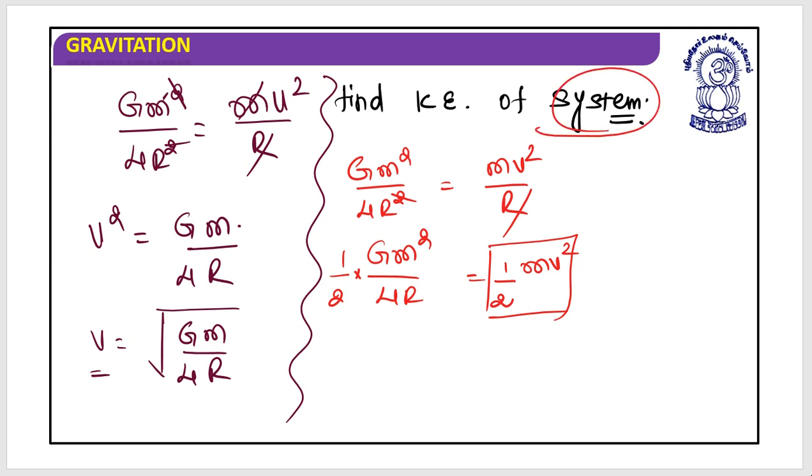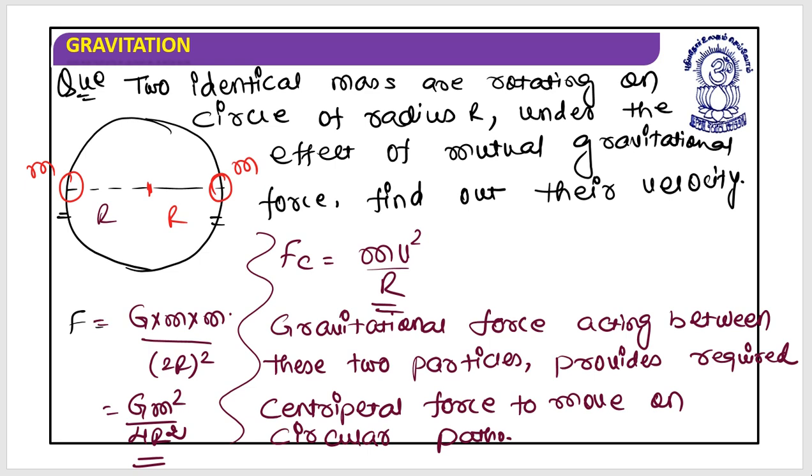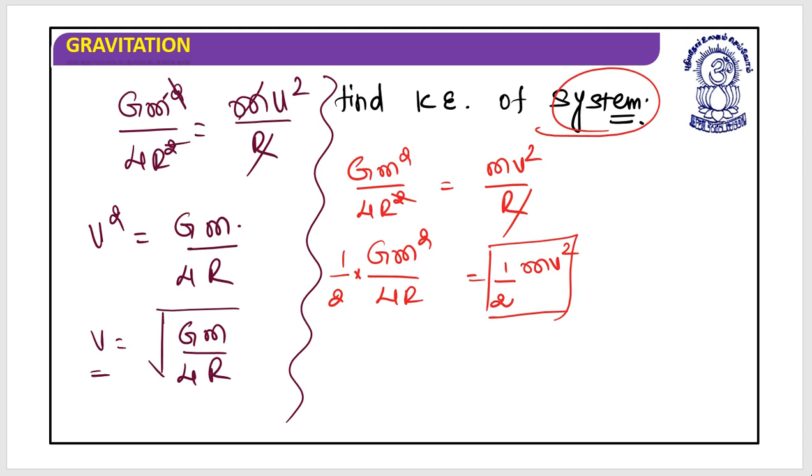They say it of a system. They are talking about the system. So if I look at the system, I am having two particles. So the kinetic energy of the system should be equal to 1 by 2 mv square multiplied by 2.